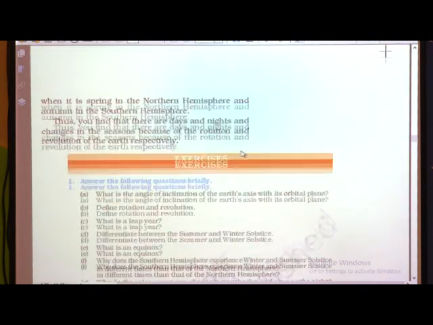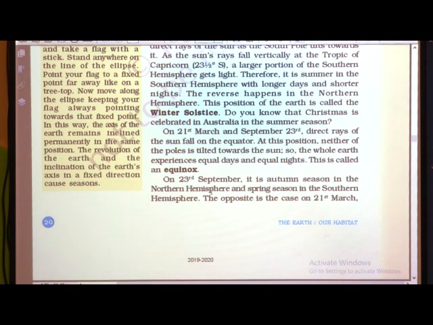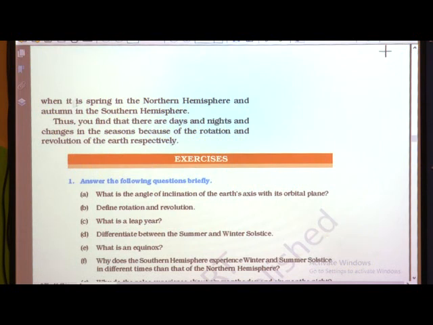On 23rd September, it is autumn season in the northern hemisphere and spring season in the southern hemisphere. The opposite is the case on 21st March, when it is spring in the northern hemisphere and autumn in the southern hemisphere. Thus, you find that there are days and nights and changes in the season because of the rotation and revolution of the earth respectively. So that's why children, we have days and nights due to the rotation of the earth and changes in the season due to the revolution of the earth.